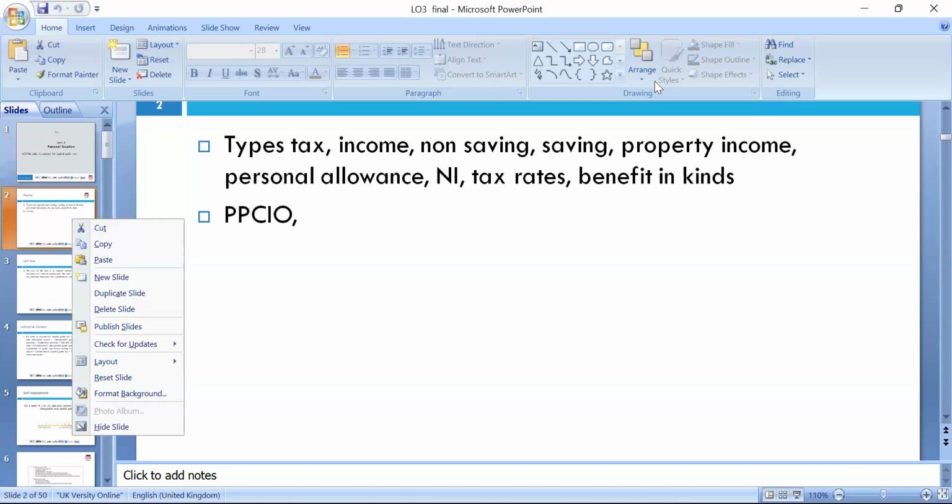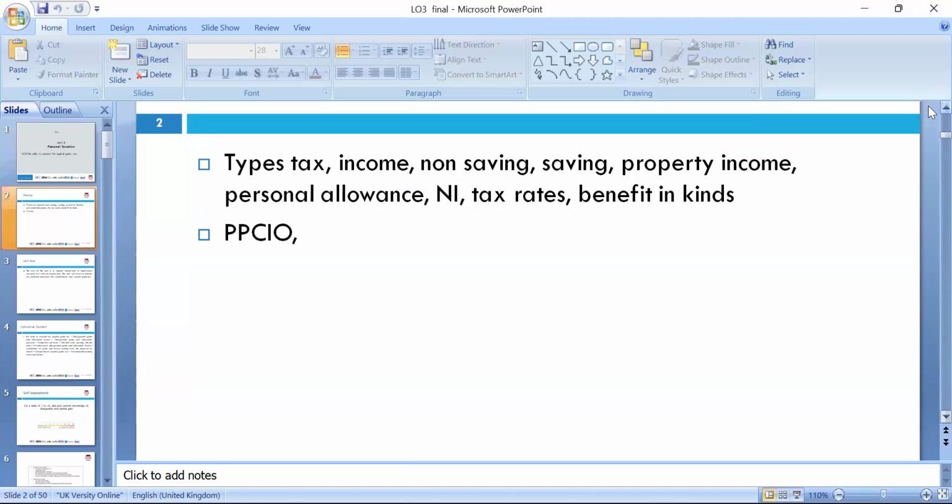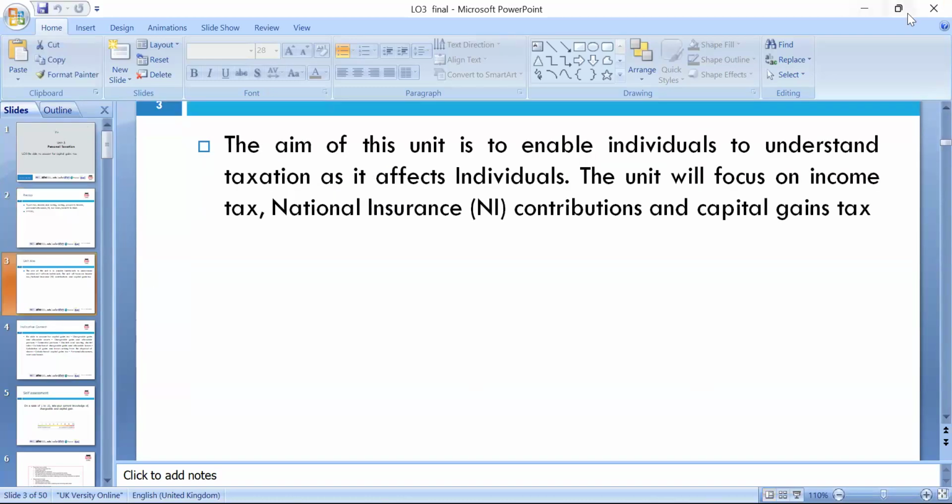During our previous lessons, we discussed the types of income tax. We discussed savings, employment, dividend incomes, NI, tax rates, and the benefits in kind, including the car benefit and various other benefits mentioned in the previous lesson. We need to follow the rules accordingly.